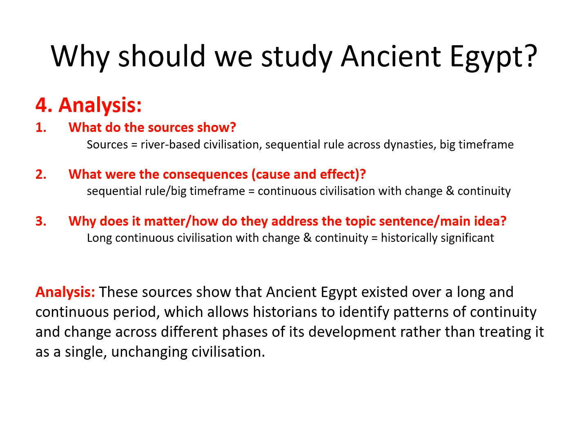The analysis section tells us how the sources address the main idea of the paragraph. In this example, we can note how the evidence supports our claims about the historical timeframe and historical significance of ancient Egypt. Specifically, the sources show that ancient Egypt existed for a long time, which allows historians to identify patterns of continuity and change across different phases of its development.